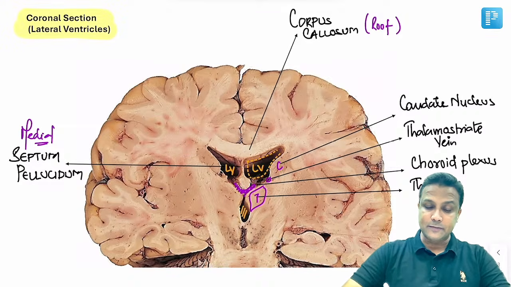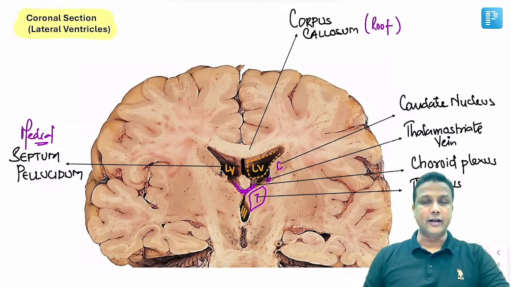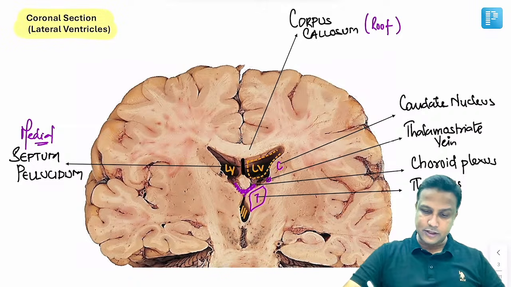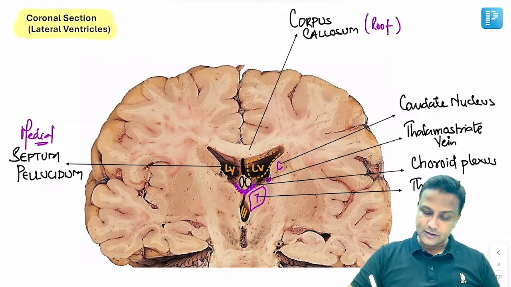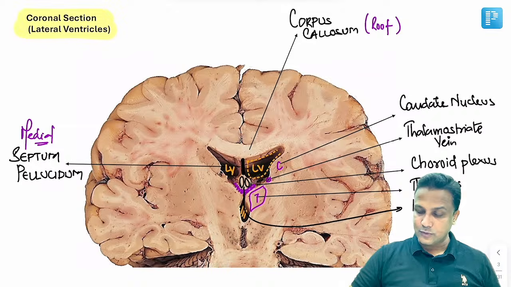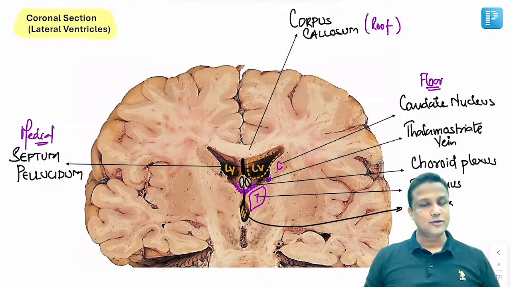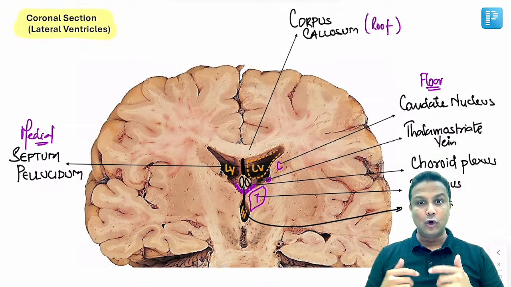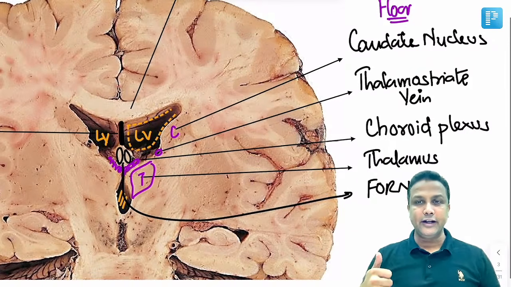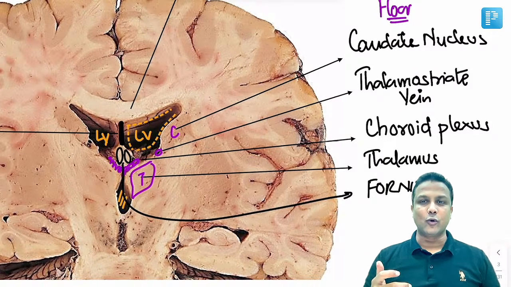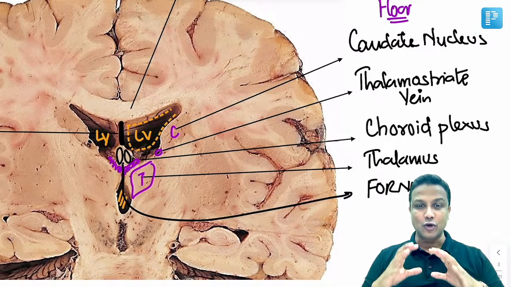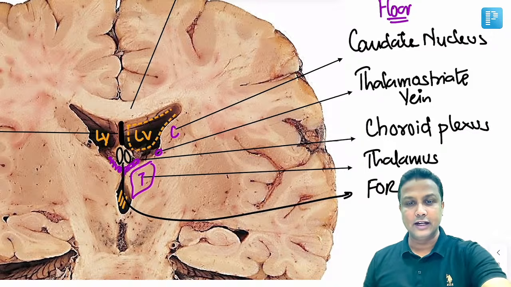And yes, my dear doctors, please remember that if this one here is the septum pellucidum, in the lowermost part, I mean to say the lower border of the septum pellucidum will be attached with the fornix. And that is also present in the floor. So this one here will be the fornix, and this fornix is also present in the floor of the lateral ventricle. So I repeat again, what are all the structures which are going to form the floor of the lateral ventricle? They are the caudate nucleus, thalamostriate vein, choroid plexus, thalamus, as well as the fornix. All of them are present in the floor of the lateral ventricle.